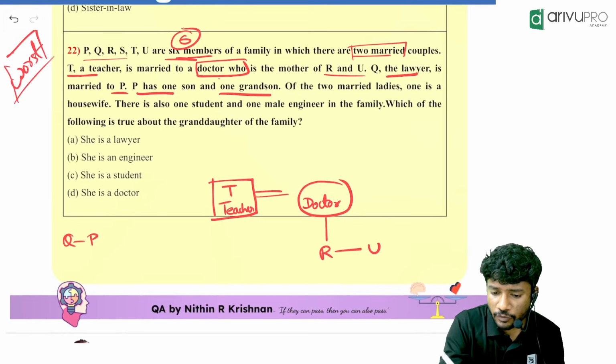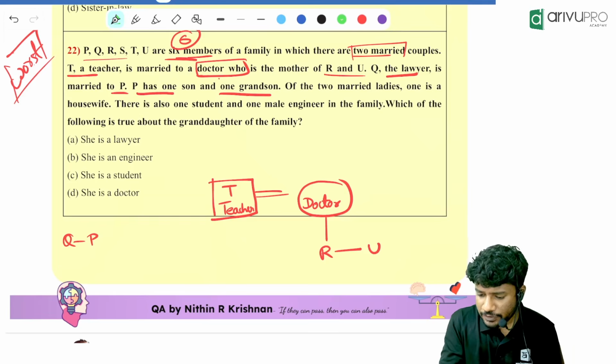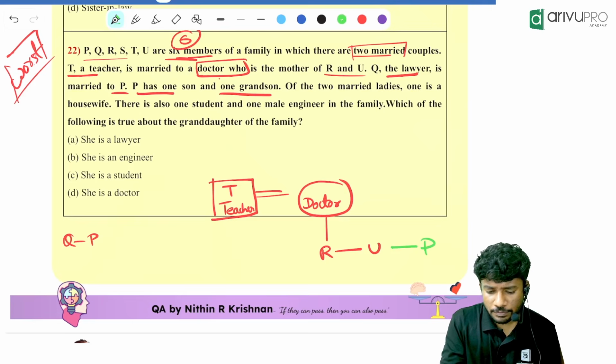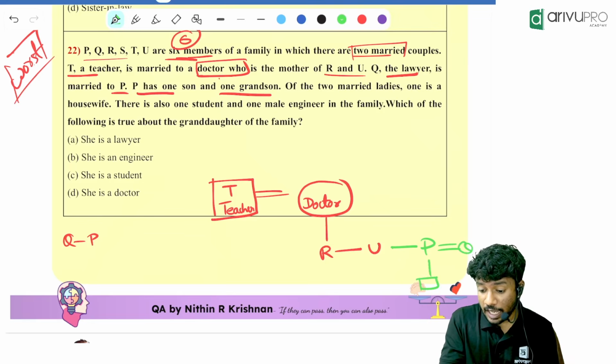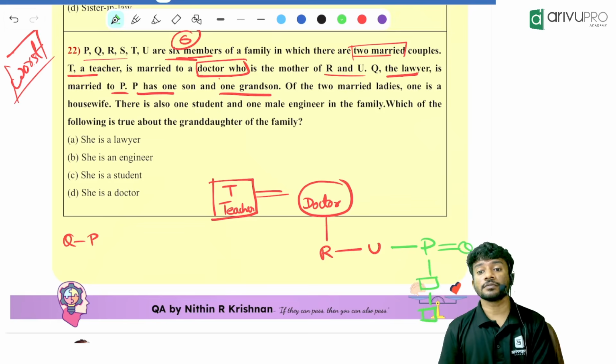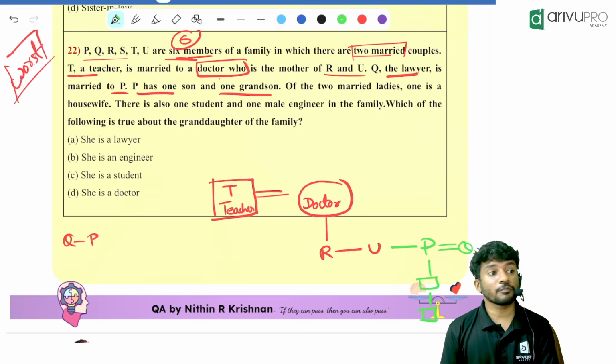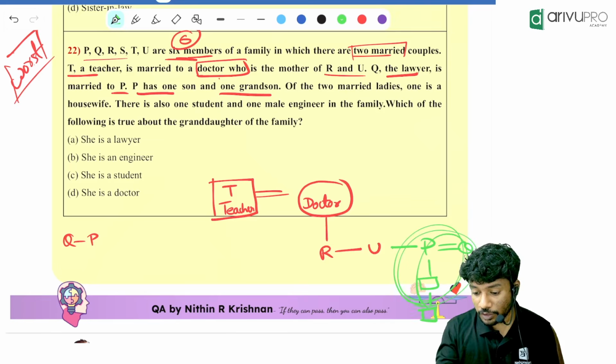Listen carefully now. If the position of P is over here, P is married to Q, and they have a son and a grandson. Is it possible? Why not? Because the number of people in the family will be more than 6. That is wrong.